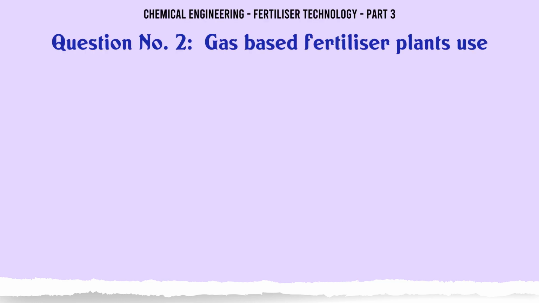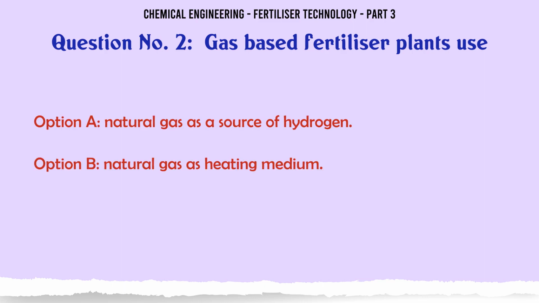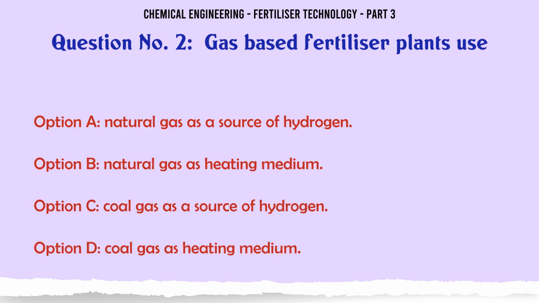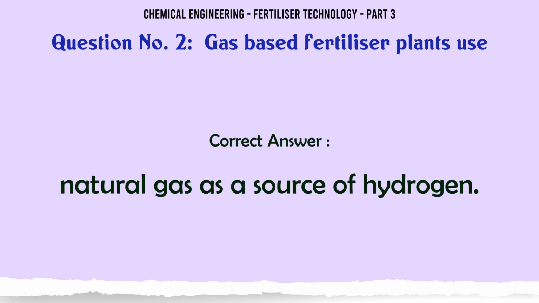Gas-based fertilizer plants use A. Natural gas as a source of hydrogen, B. Natural gas as heating medium, C. Coal gas as a source of hydrogen, D. Coal gas as heating medium. The correct answer is natural gas as a source of hydrogen.